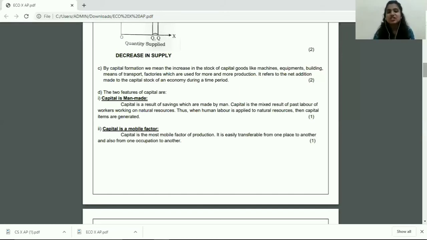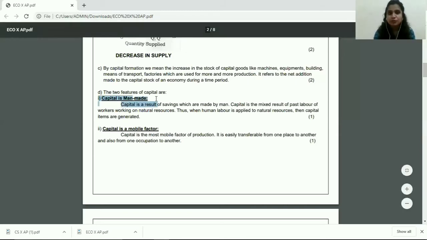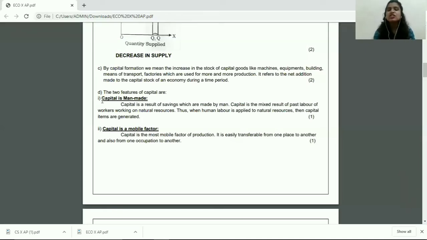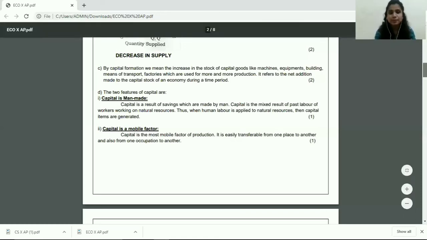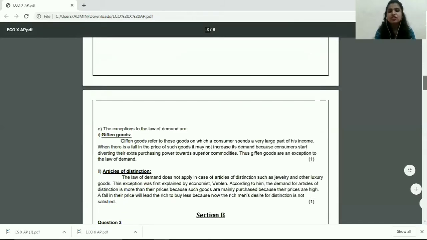Now moving on to question 2D, explain any 2 features of capital. Now students, when such questions are asked, first of all, you will write the statement while beginning your answer: the 2 features of capital are, and then go about and write your main answer. And again, when you're writing the features, you have to create head points, number those head points like it's shown over here, right? Underline your head points so that they stand out. And then explain those head points very elaborately and very nicely. Since it's a 2 mark question, you will write 2 features and explain both the features along with their head points.